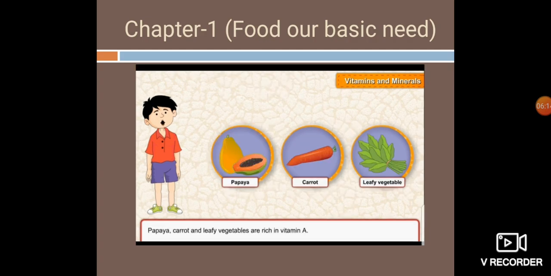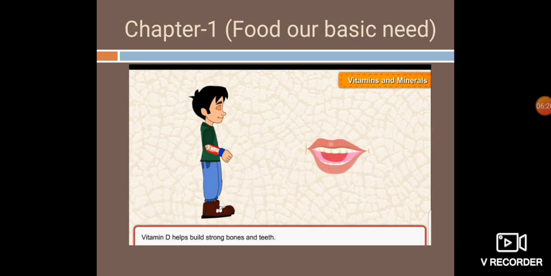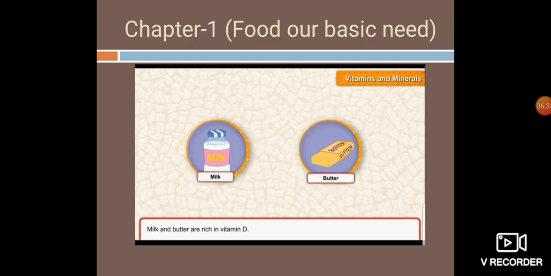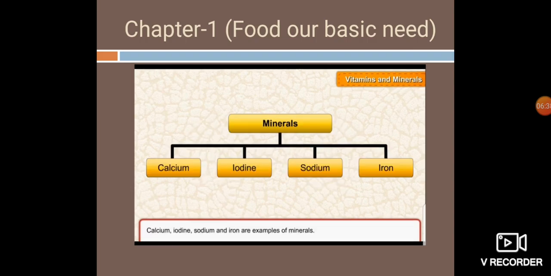Papaya, carrot, and leafy vegetables are rich in vitamin A. Vitamin D helps build strong bones and teeth, and we can obtain vitamin D from sunlight naturally. Milk and butter are rich in vitamin D.